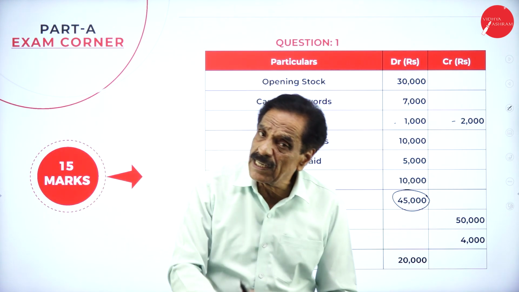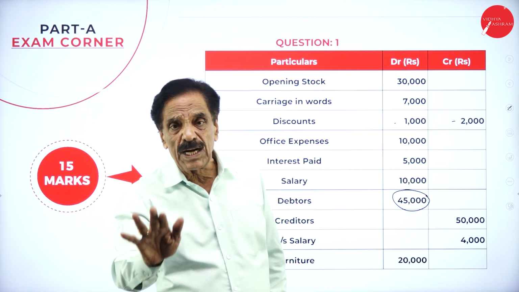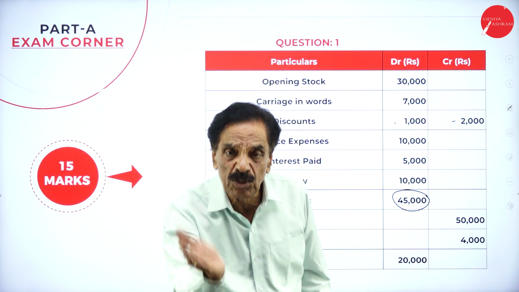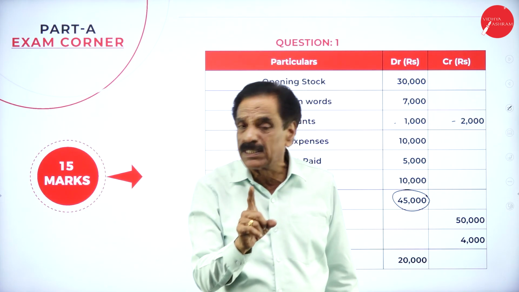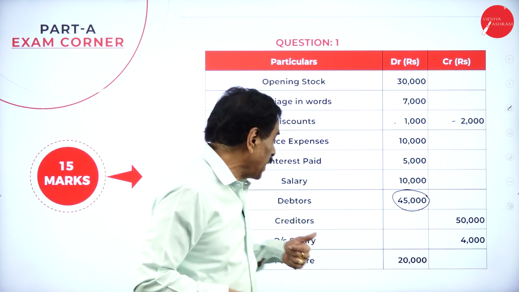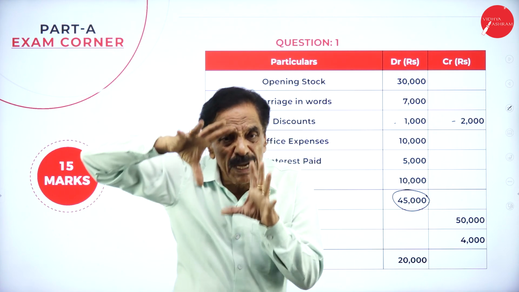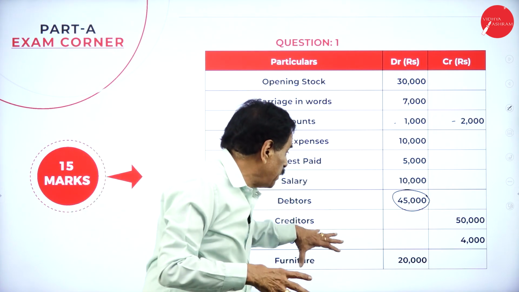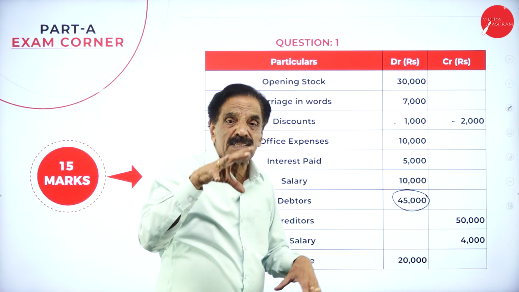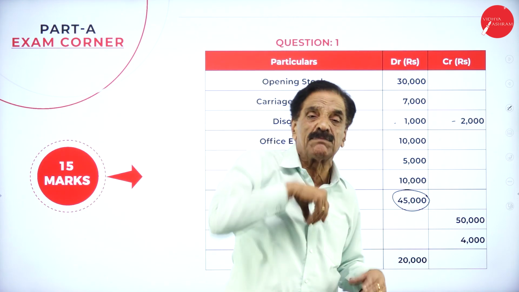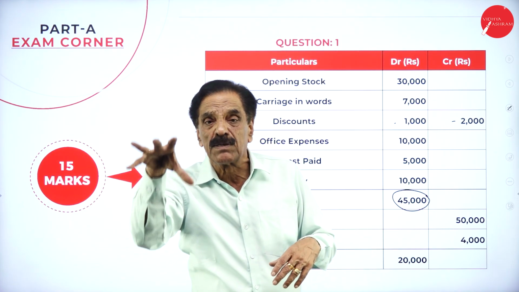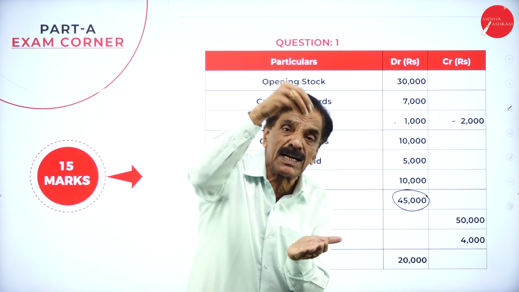If the outstanding salary comes in the adjustment, that should be added to salary, then liability side of the balance sheet. If it comes in the trial balance, directly it will come on the liability side of the balance sheet. So same thing goes for prepaid. If the prepaid comes in the trial balance, that should be shown directly on the asset side of the balance sheet. If the prepaid comes in the adjustment, deduct from the concerned head.